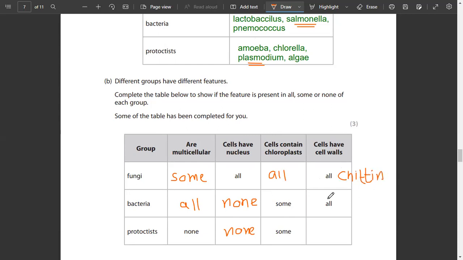Moreover, cells have cell wall. Bacteria also has a cell wall made up of peptidoglycan. Do protists have a cell wall? अगर हम protists की बात करें तो yes, some of them have a cell wall, some of them don't. This is a very important point जो याद रखना कि some protists have a cell wall and some of them don't.